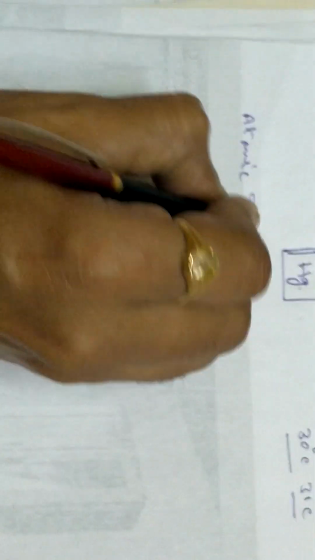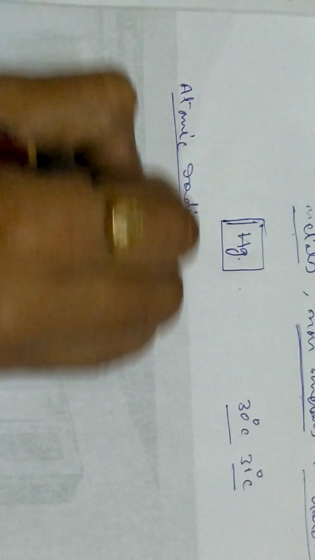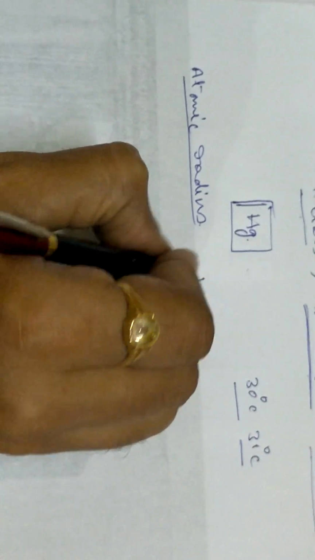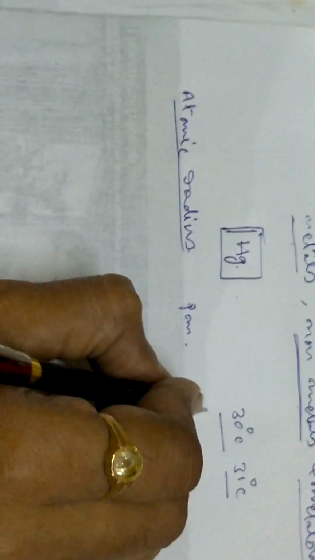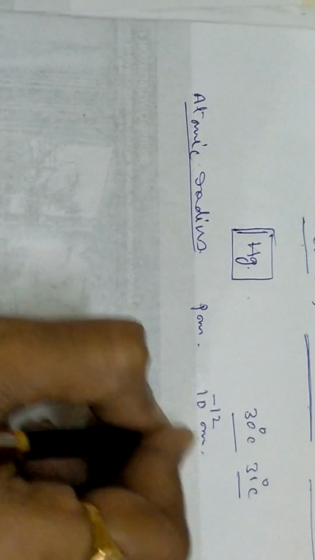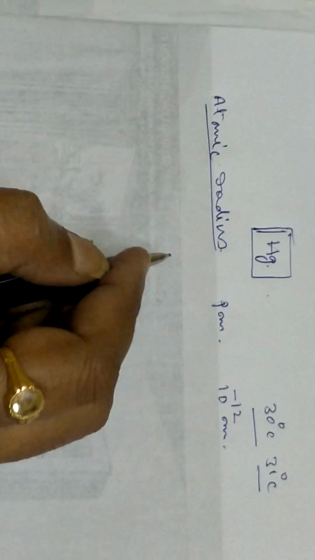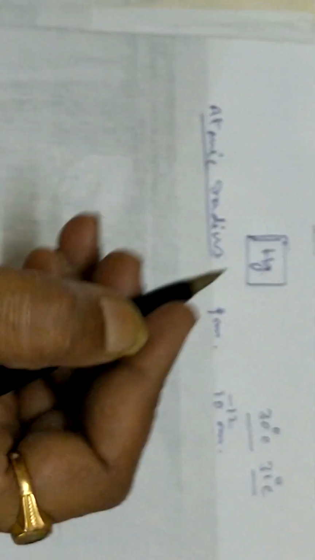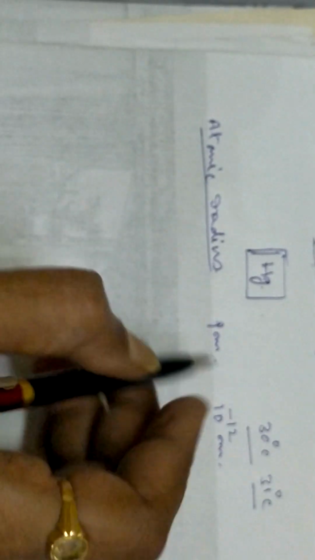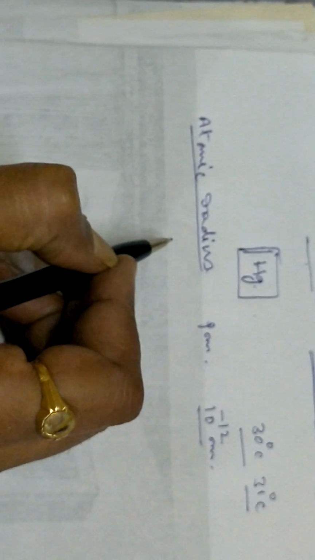Atomic radius. Atomic radius will normally be in the range of picometers. PM will be written, and PM is nothing but picometer, that means 10 to the power of minus 12 meter. Meter, if you go down, nanometer, picometer. So this is a picometer, 10 to the power of minus 12 meter.